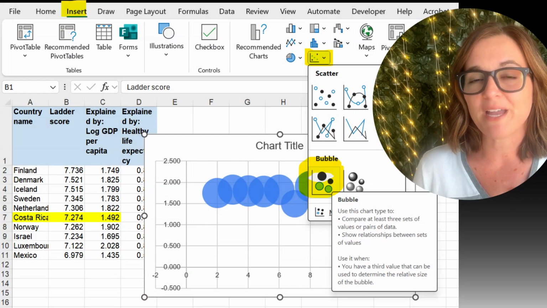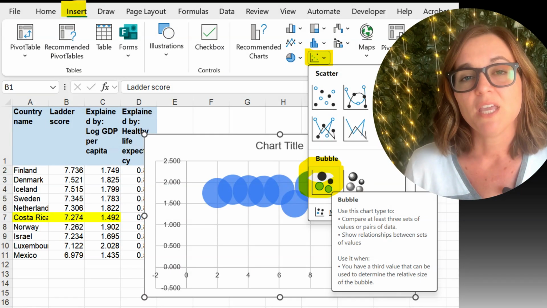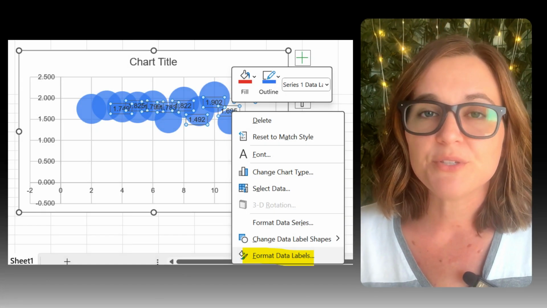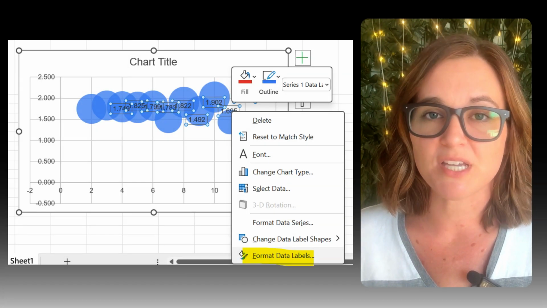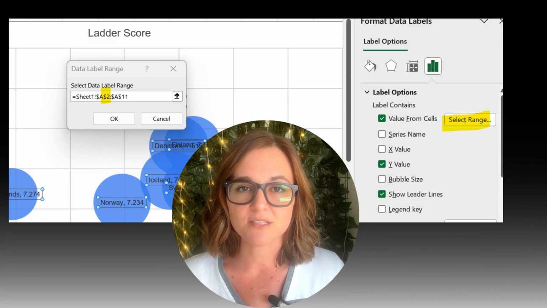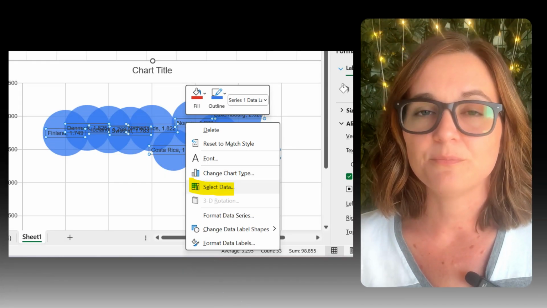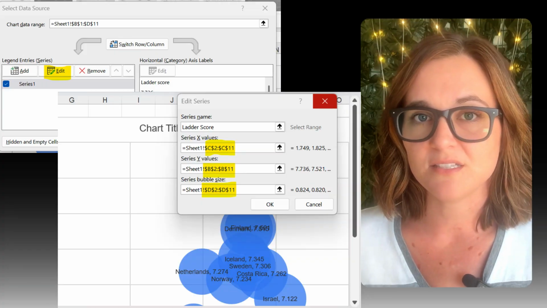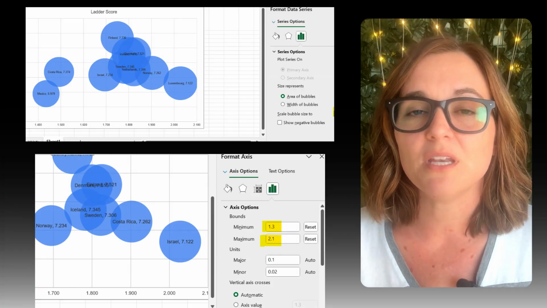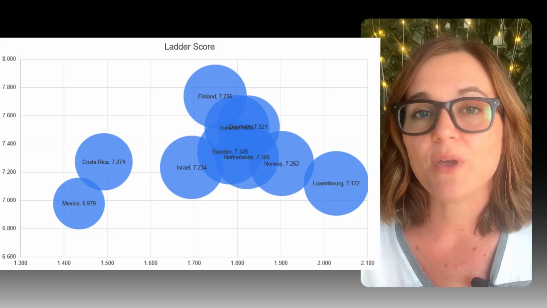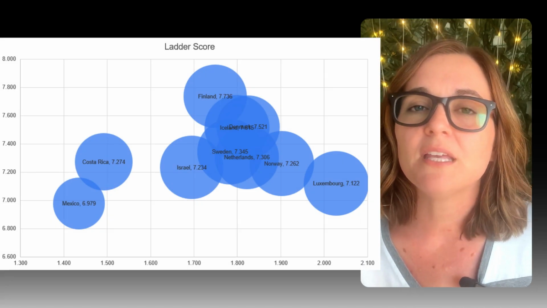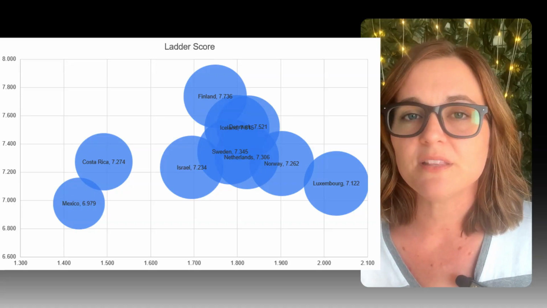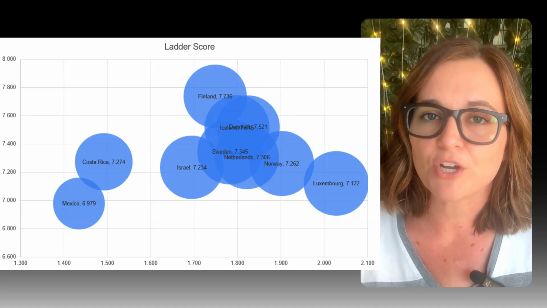Let's push this further by adding a third variable to our chart. In Excel, we can do this by using bubble sizes or colors. Here, I'm going to use health life expectancy as the bubble size. Now, bigger bubbles represent longer life expectancies. You can instantly see that many of the happiest countries also have larger bubbles, meaning longer average lifespans. This is where charts start telling multi-layered stories instead of single variable snapshots.